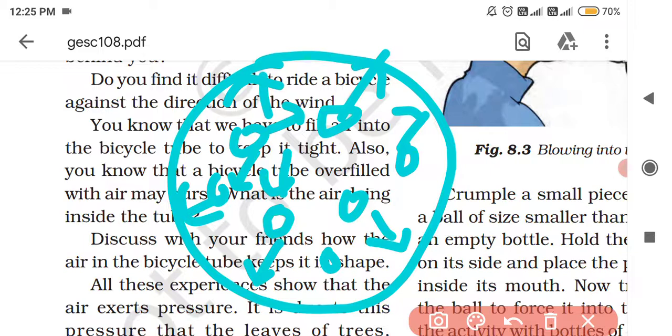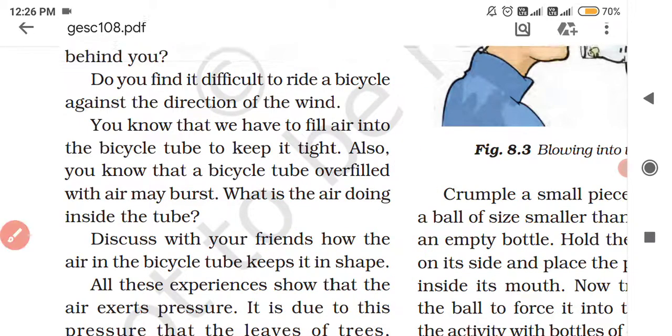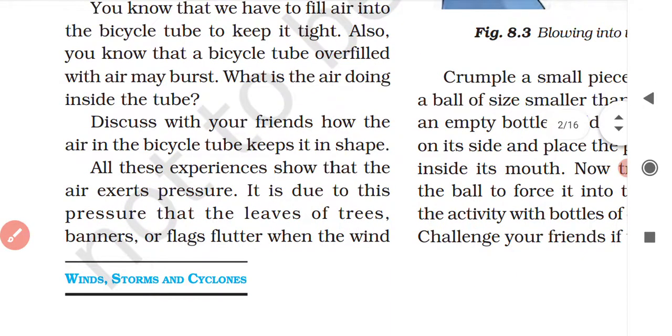This air pressure exerted from inside inflates the bicycle tube. It is this pressure exerted by the air filled in the bicycle tube that keeps it tight, and the bicycle tire will feel hard. Discuss with your friends how the air in the bicycle tube keeps it in shape.